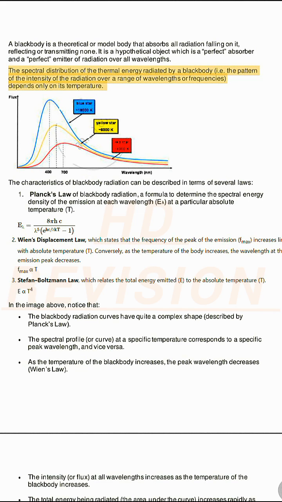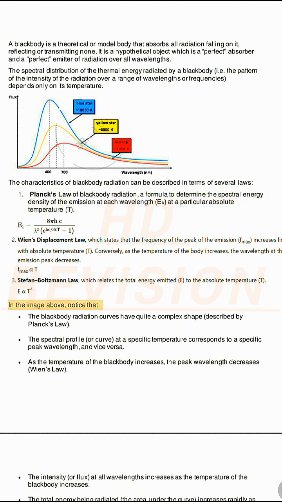The spectral distribution of the thermal energy radiated by a blackbody, i.e. the pattern of the intensity of the radiation over a range of wavelengths or frequencies, depends only on its temperature. The characteristics of blackbody radiation can be described in terms of several laws. 1. Planck's law of blackbody radiation, a formula to determine the spectral energy density of the emission at each wavelength, E lambda, at a particular absolute temperature T.